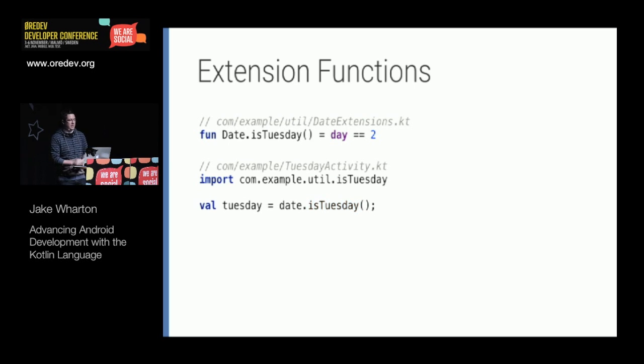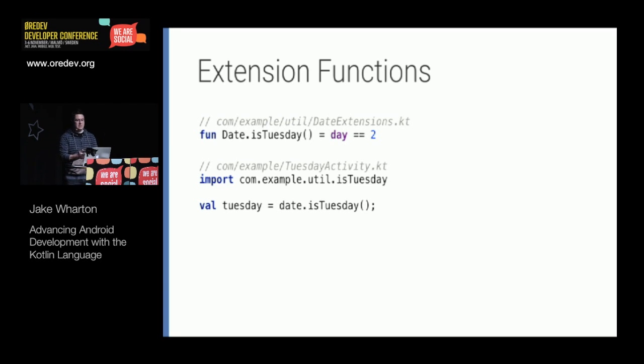So here we would have to be very explicit about where this extension function is coming from. This is very similar to how Java already works with its static method imports. We have to be very explicit about the method that we're calling, and this allows it to be unambiguous about the source of that method.